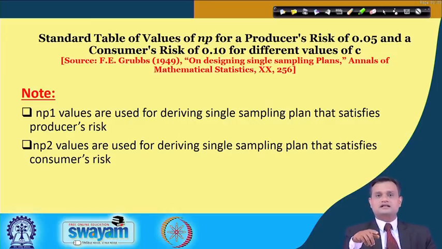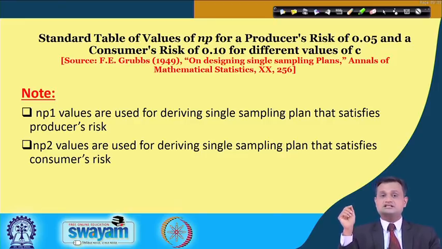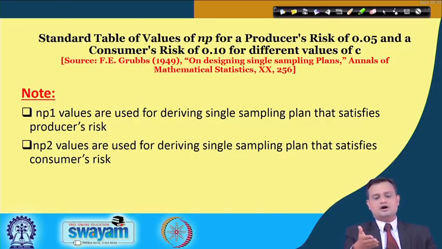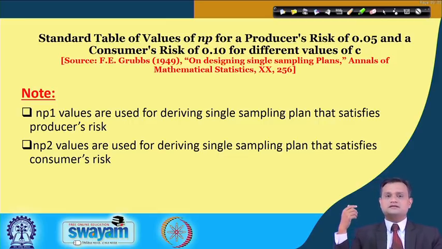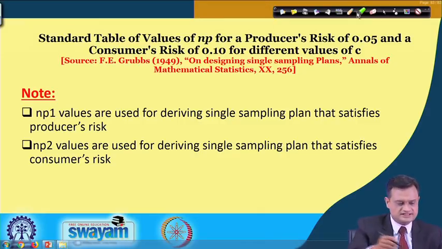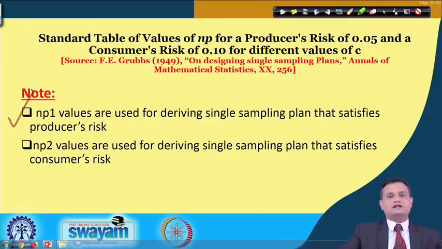This table was developed and published by F.E. Grubbs in 1949, long back, on designing single sampling plans, in the Annals of Mathematical Statistics. Typically I will have two things here. One is NP1, values that are used for deriving a single sampling plan that satisfies the producer's risk, and NP2, used for deriving a single sampling plan that satisfies the consumer's risk.